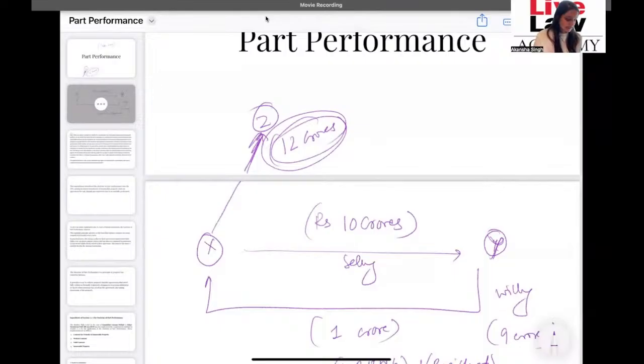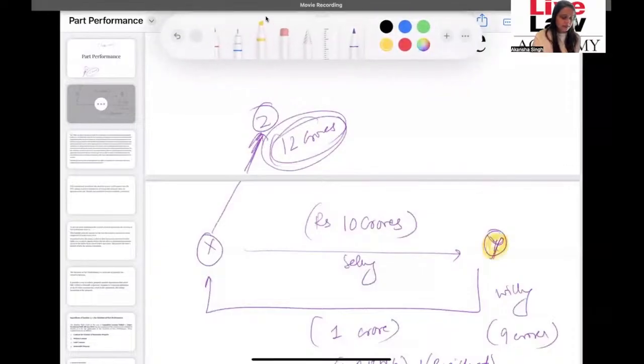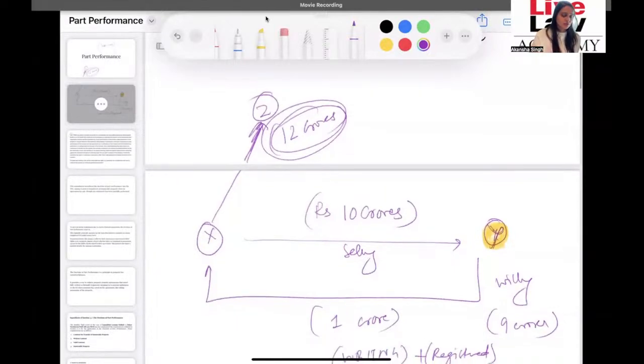What will be the remedy available to Y in this case? Is Y at fault in any manner? I have just told you that Y has paid the amount whatever was asked, which is in the contract. He is willing to pay the leftover amount as well, and therefore in this situation, why is he getting punished for the better offer that X got into the picture?